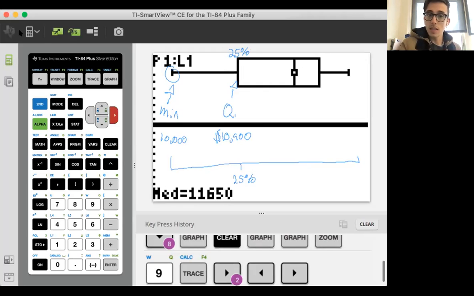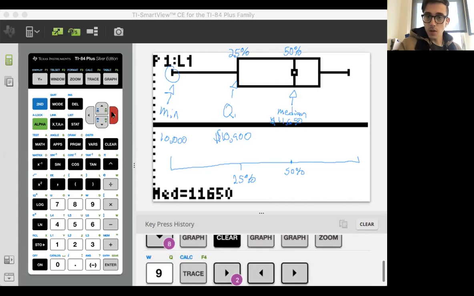We scoot along, we hit the median. And again, everything's highlighted down here. So median, we talked about that a little bit ago. It's the dead set middle. So the median is $11,650. And what's cool is that this is actually the halfway point for all of our data, even though it doesn't look it. This isn't drawn to scale because we have 10,000, which is kind of an outlier. It's out there away from everything.